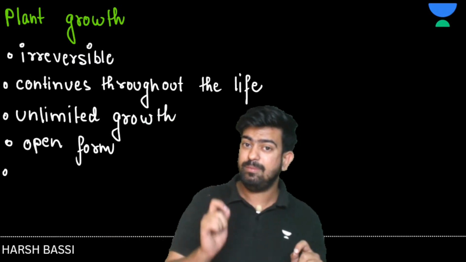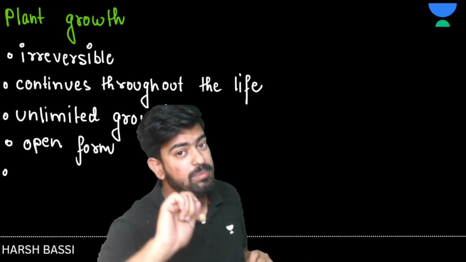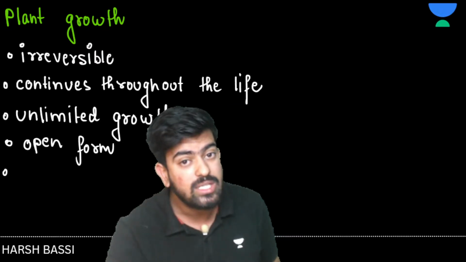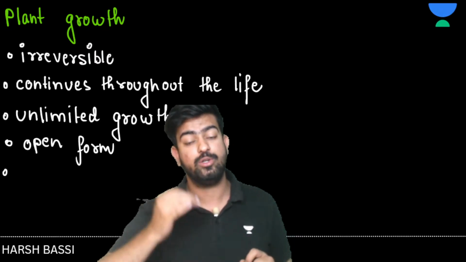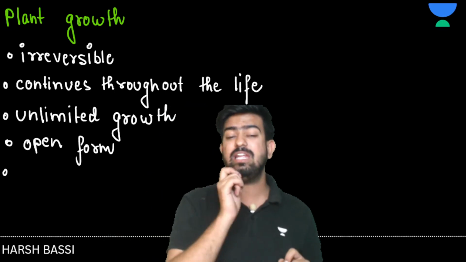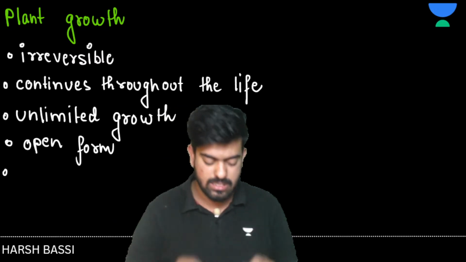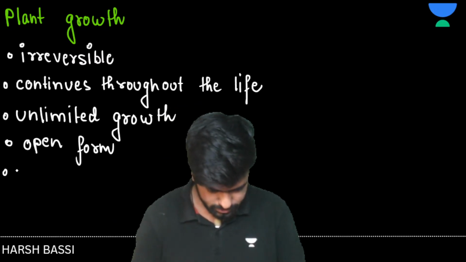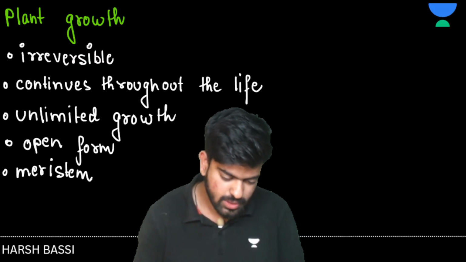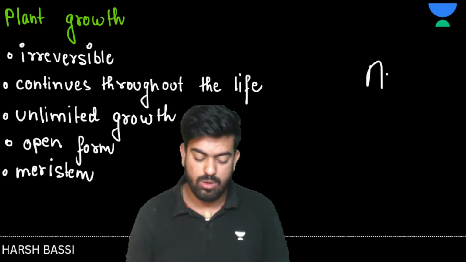We are saying that plant growth is unlimited, but each and every part of the plant tissue is not able to do the growth. Yes or no? So the only tissue which is showing the growth in the plant is the meristematic tissue. Okay, meristematic tissue is generally present in the meristem of the plant.